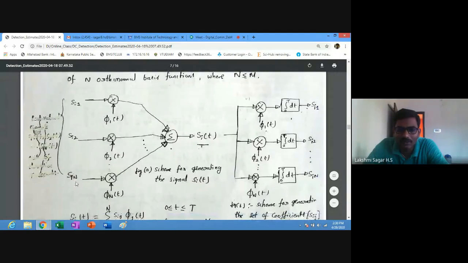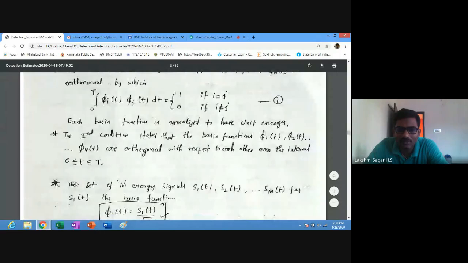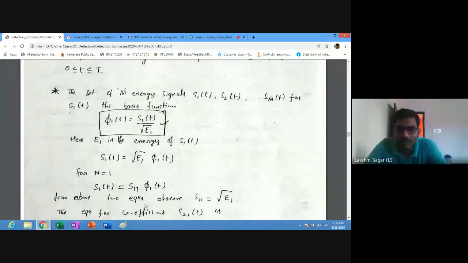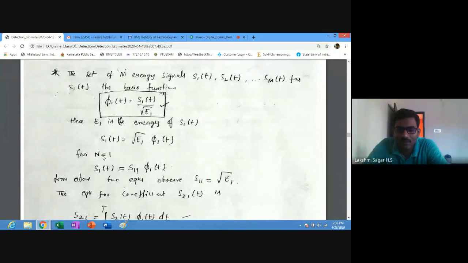Then we can write S1 of t is equal to root E1 phi 1 of t, where if n is equal to 1, root E1 is nothing but the S11 value, where i is equal to 1 and j is equal to 1.